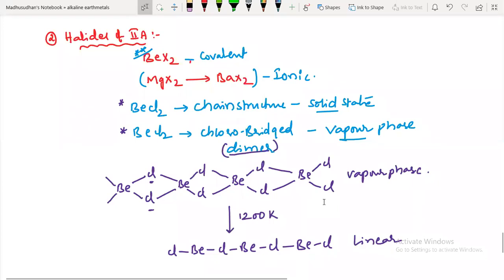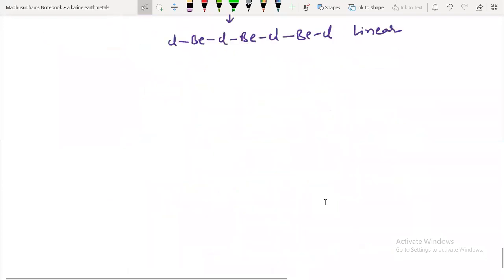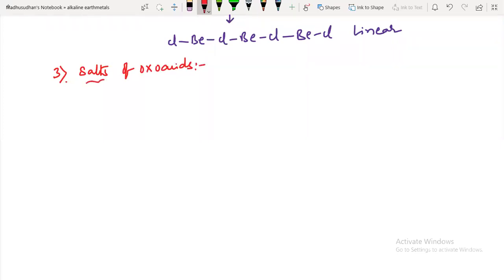Next, third one. Salts of oxoacids. Salts of oxoacids.